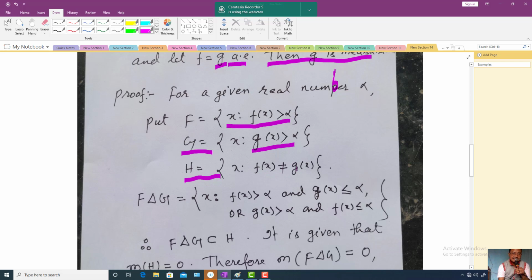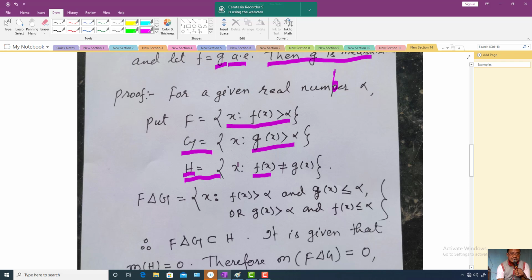According to the given condition, f is equal to g almost everywhere, so according to the definition the measure of H is equal to 0, because this is the collection of points where the two functions are not equal. So the measure of that set is equal to 0.